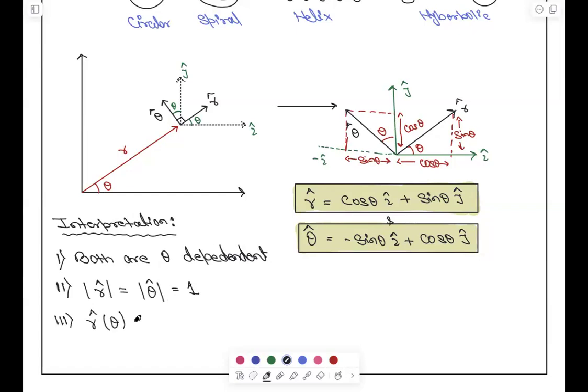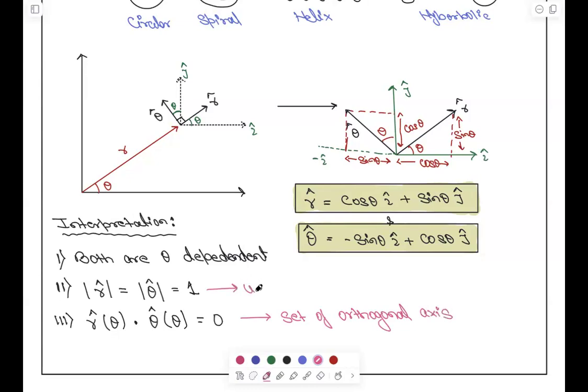Why? Because r cap is a function of theta as well as theta cap, which is still a function of theta, but they are independent. They are zero. That means they are a set of orthogonal axes.